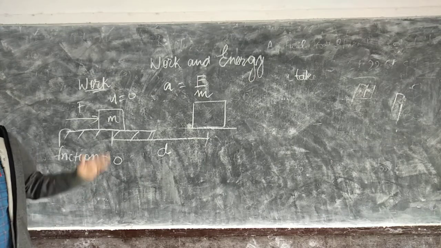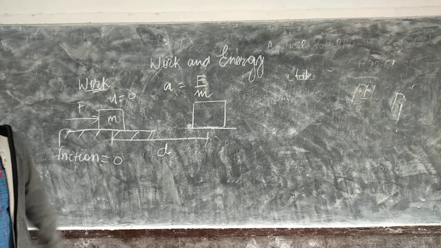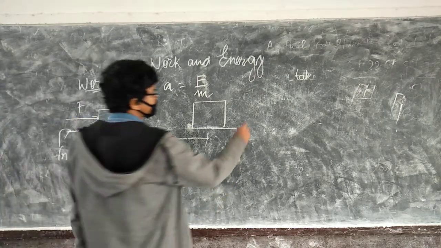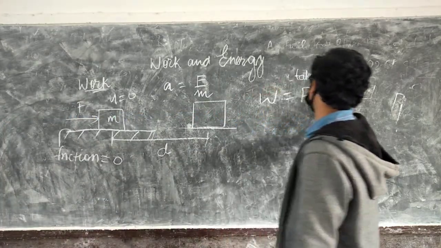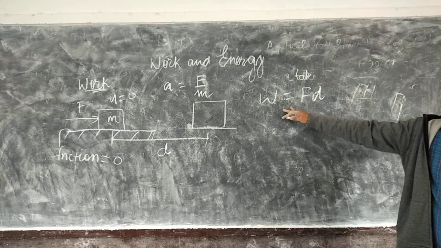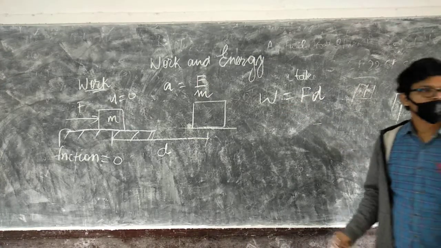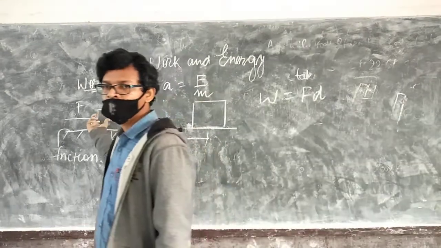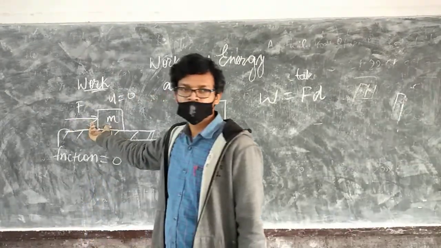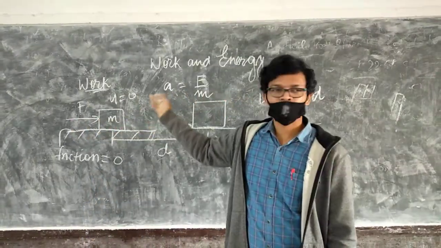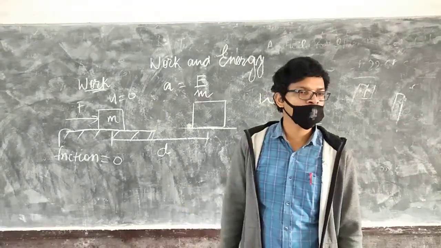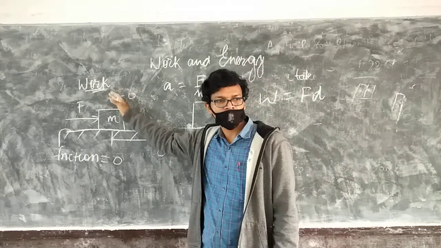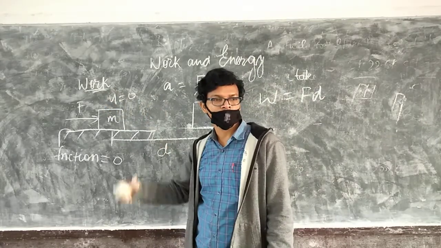Then we can say that this force has done work on this block, and that will be given by F into d. So what is work? Work will be given by F into d. Whenever force is applied and the object is able to move, it will have some acceleration, and due to that acceleration it will cover some distance.